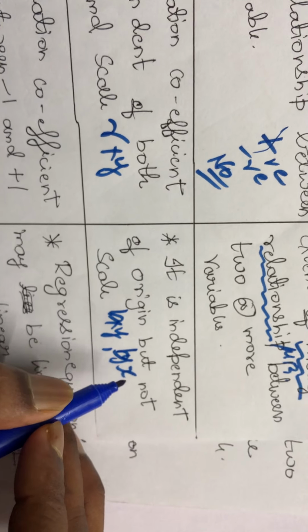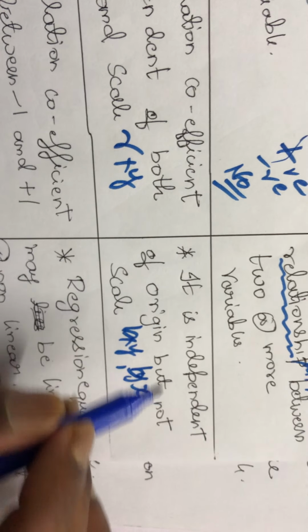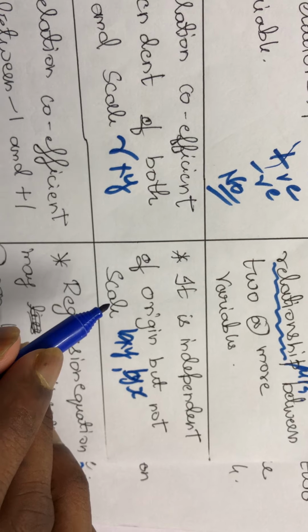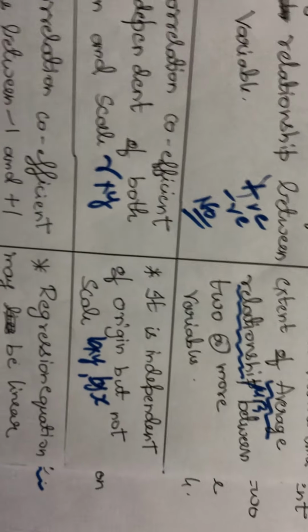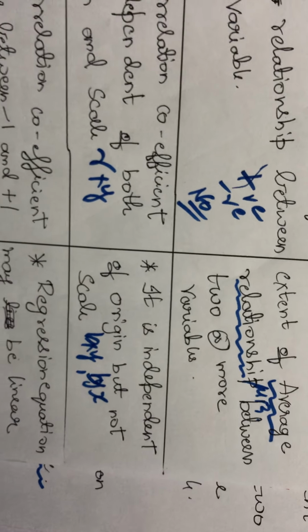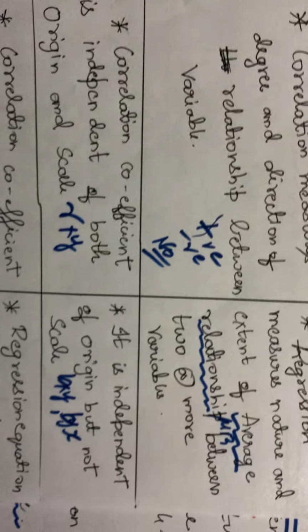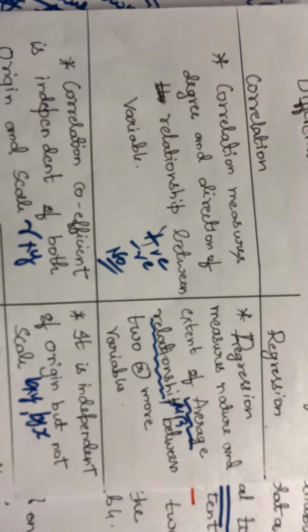These two regression coefficients are independent of change of origin, but they are not independent of change of scale. That means when you multiply or divide by a constant number, your correlation coefficient may remain the same, but your regression coefficients will change. That is the point.